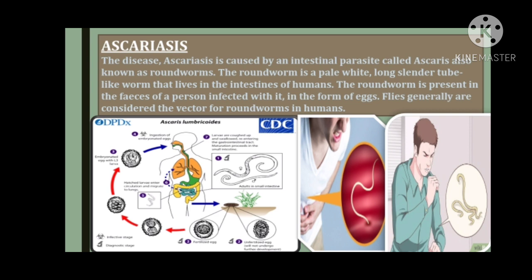So what is the causative agent in ascariasis? Ascariasis is caused by the roundworm Ascaris lumbricoides. Roundworm resides in the small intestine of man as a parasite. In the intestine of man, about 500 to 5,000 roundworms may live. During the early phase of the life cycle, the parasite may travel through the organs of the body like liver, heart and lungs. This parasite uses only a single host, that is man. From contaminated food materials, the parasite may get entry into the body of the host.